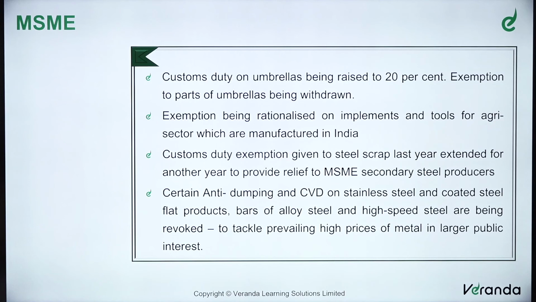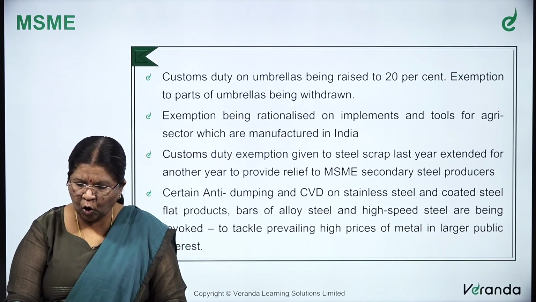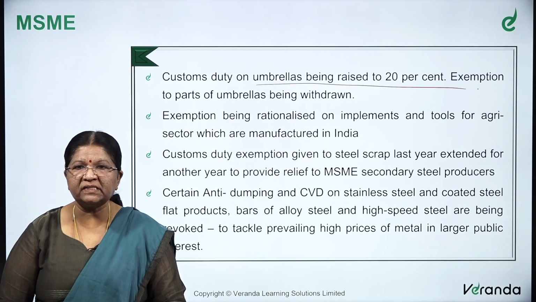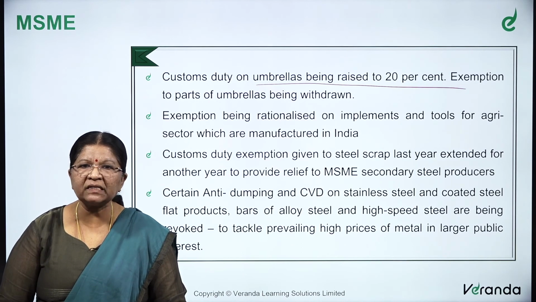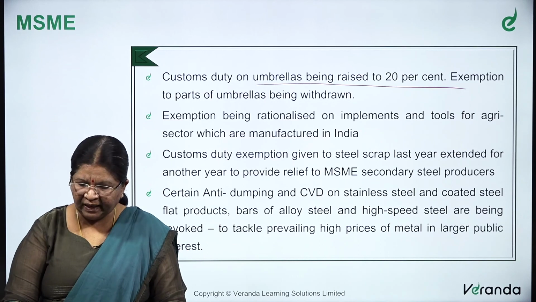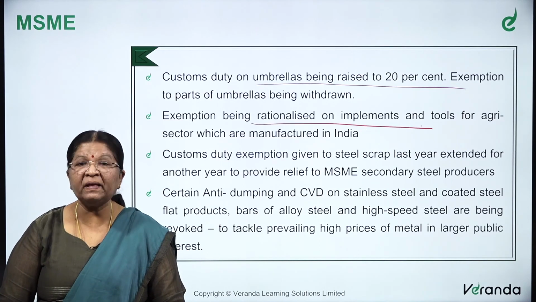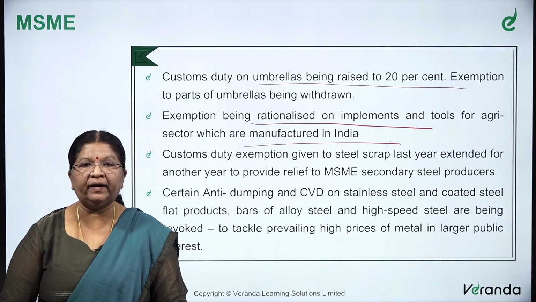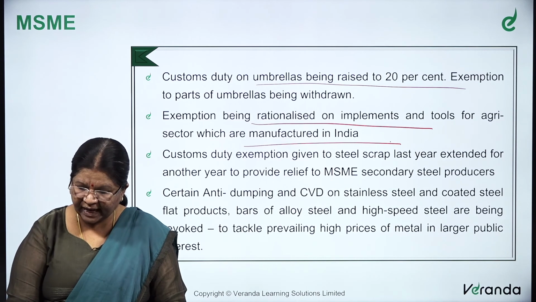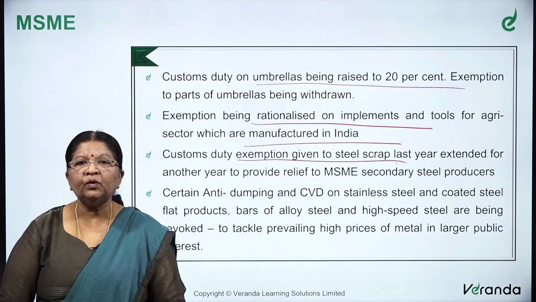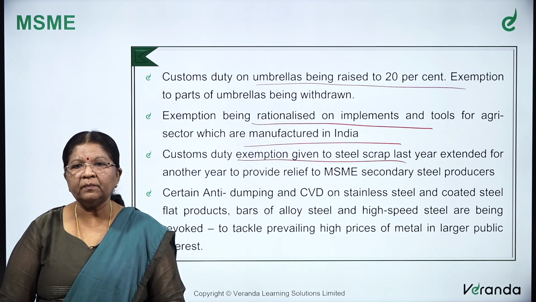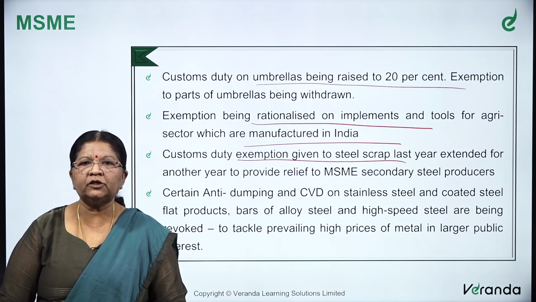Moving on to the MSME sector, the customs duty on umbrellas is being raised to 20%, and exemption on parts of umbrellas is being withdrawn. The exemption is being rationalized on implements and tools for the agri sector which are manufactured in India. The customs duty exemption given to steel scrap last year is extended for another year to provide relief to the MSME secondary producers.